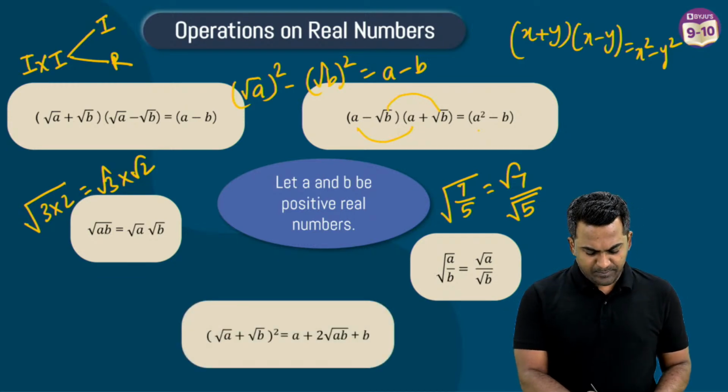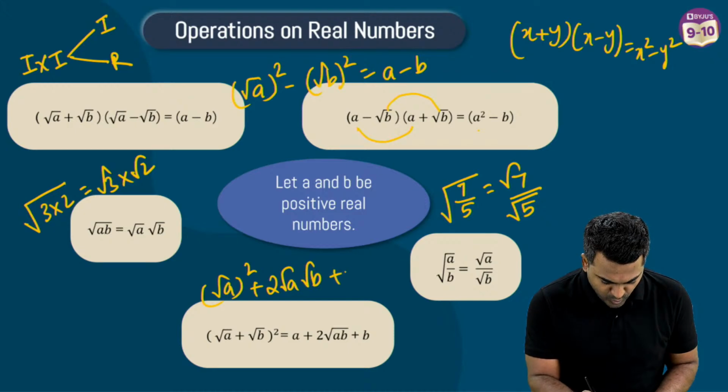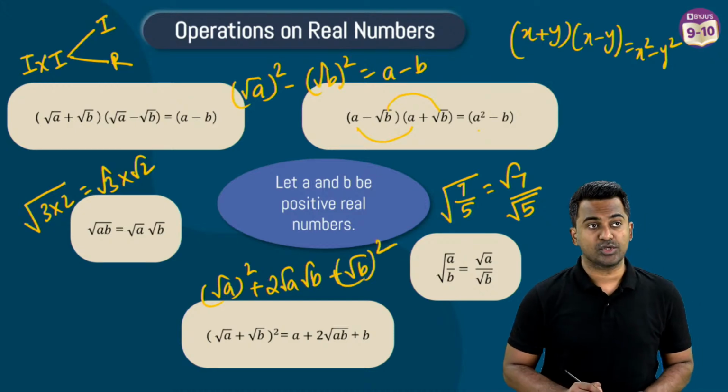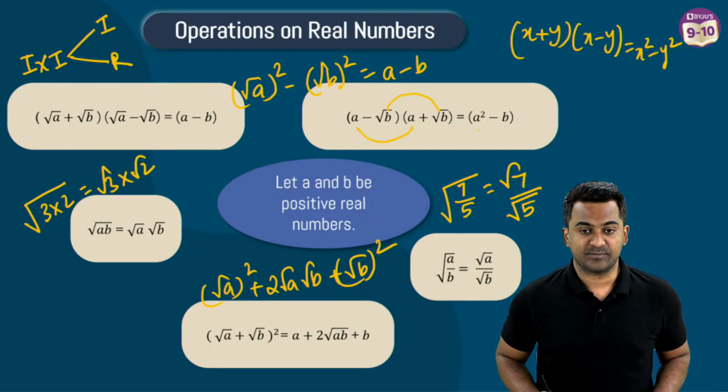Okay, so these are again simple rules. Last, root a plus root b whole square. This is going to be what? Root a whole square plus 2 multiplied with root a multiplied with root b plus root b whole square. I'm just using the example of x plus y whole square and I get this expansion.